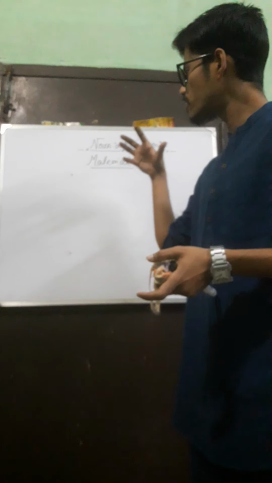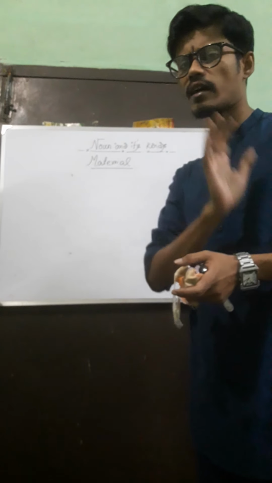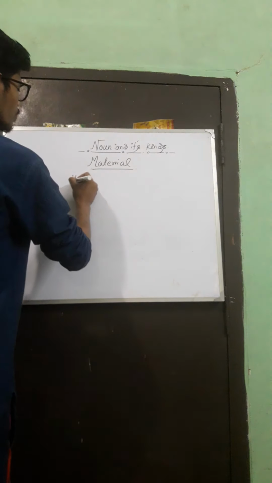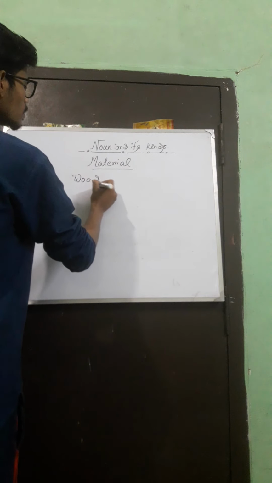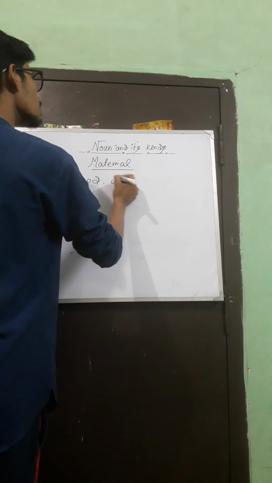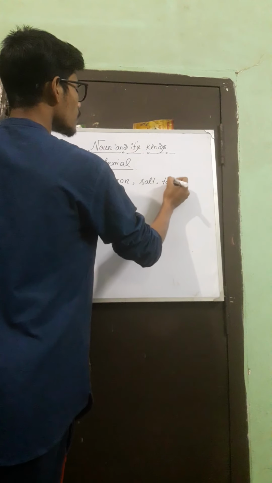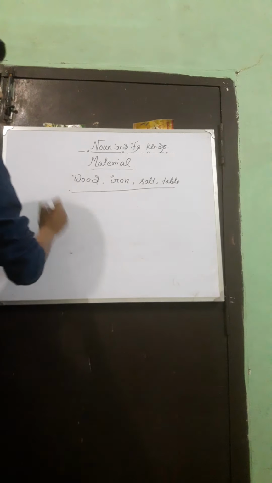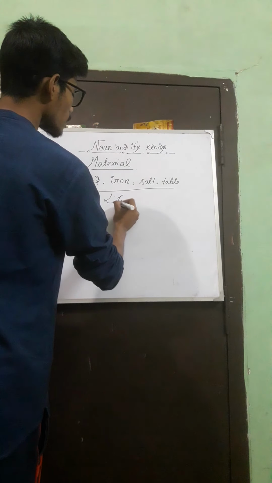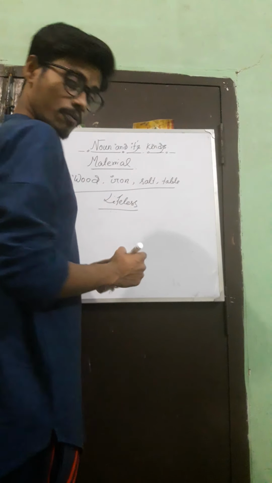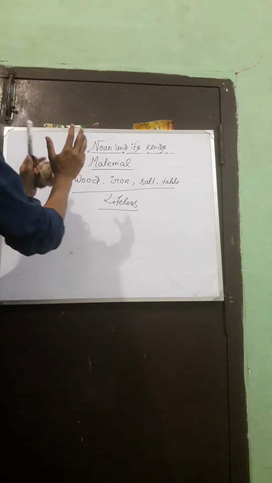These nouns do not have any life. These are lifeless. Any matter or thing, like wood, iron, salt, table. All these things are lifeless. They do not have any life, right? I hope you understand. So these are the material nouns. This is the easiest noun.